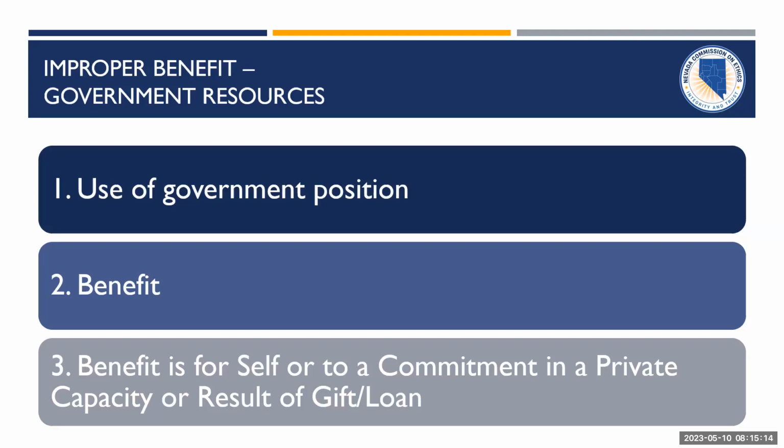You cannot be using your government position to create a benefit, and that benefit is not for the general public or the general good, but instead the benefit is for yourself, to someone on your magical list of relationships, or because you received a gift or a loan.